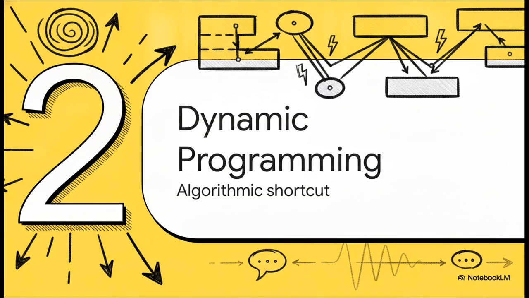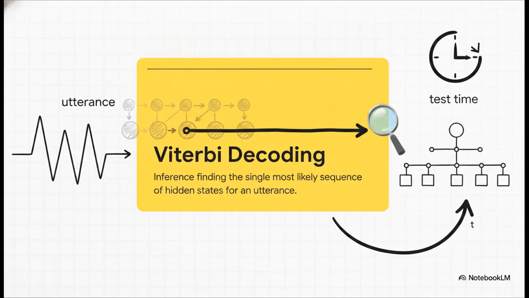And that brings us to section 2, dynamic programming, which is pretty much the ultimate algorithmic shortcut. Enter Viterbi Decoding. By definition, this is an inference process running at test time. Using a fixed, already trained model, it finds the single most likely sequence of hidden states for a given utterance, which then seamlessly map to phones and words. Now, the absolute genius of the Viterbi algorithm is that it finds this best path in linear time rather than exponential time. And it pulls this off by exploiting one incredibly crucial fact. The best path to a specific state at time t depends entirely on the best paths to the states at the previous time step, t-1.